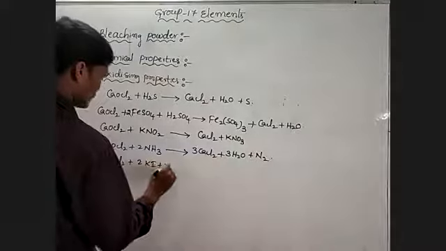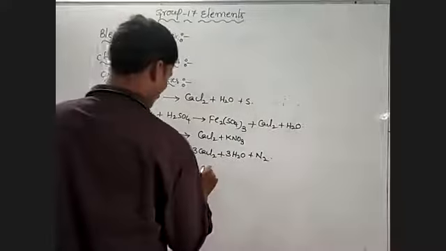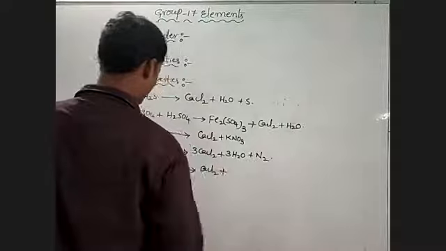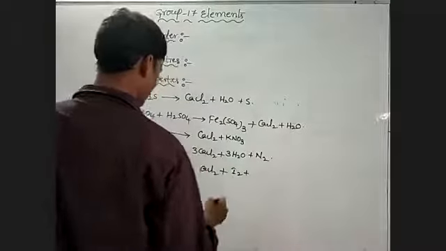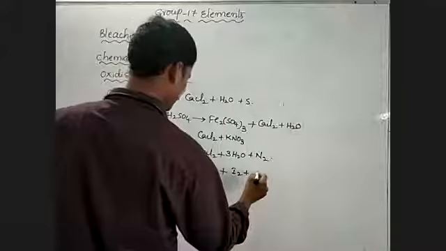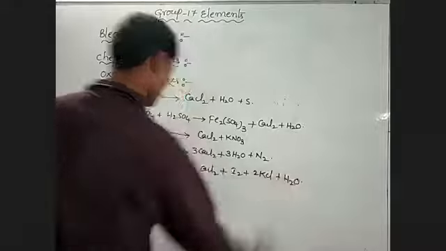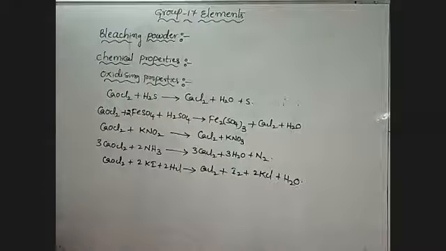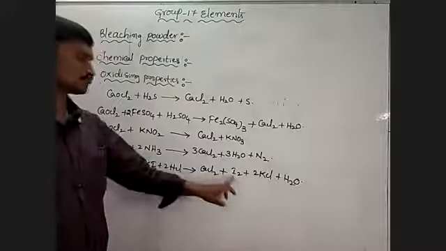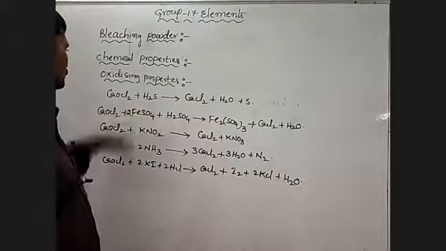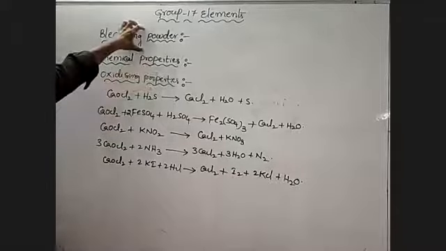in the presence of acid, forms calcium chloride and iodine and water. Okay, right. It oxidizes potassium iodide to iodine. So once again, oxidizing properties of bleaching powder.